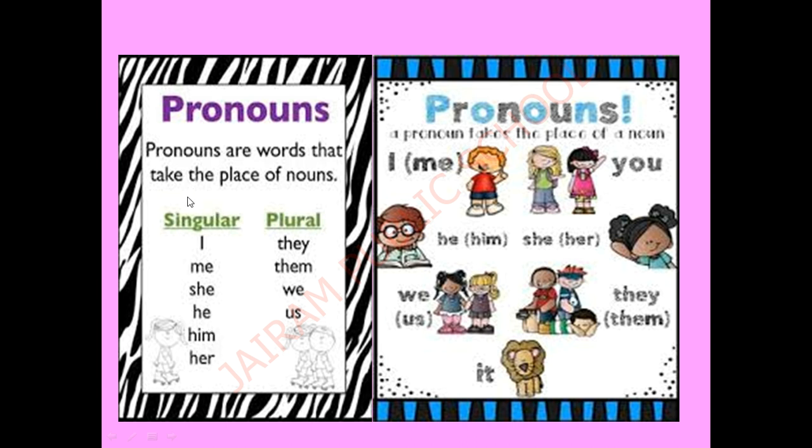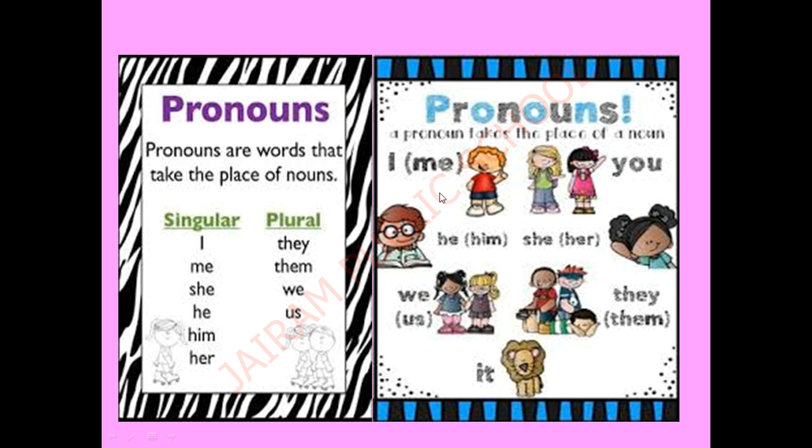Plural pronouns are they, them, we, us. For only one, we use singular. For more than one, we use plural. Shall we read again? Singular pronouns: I, me, she, he, him, her. Plural pronouns: they, them, we, us.